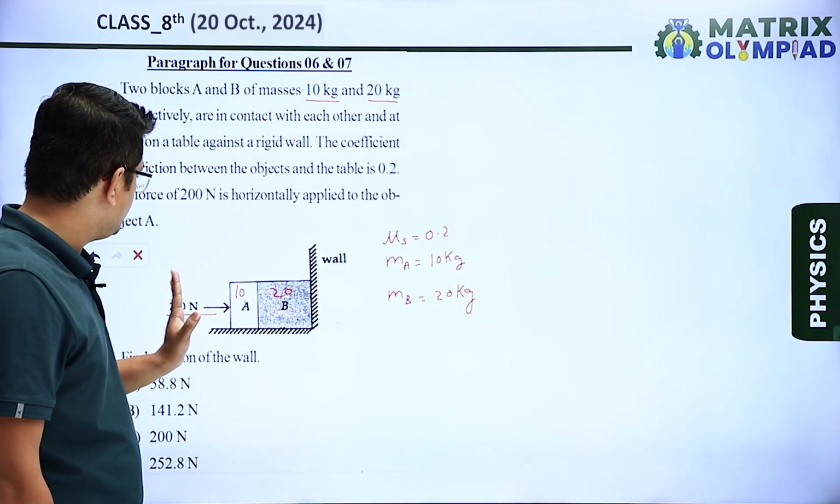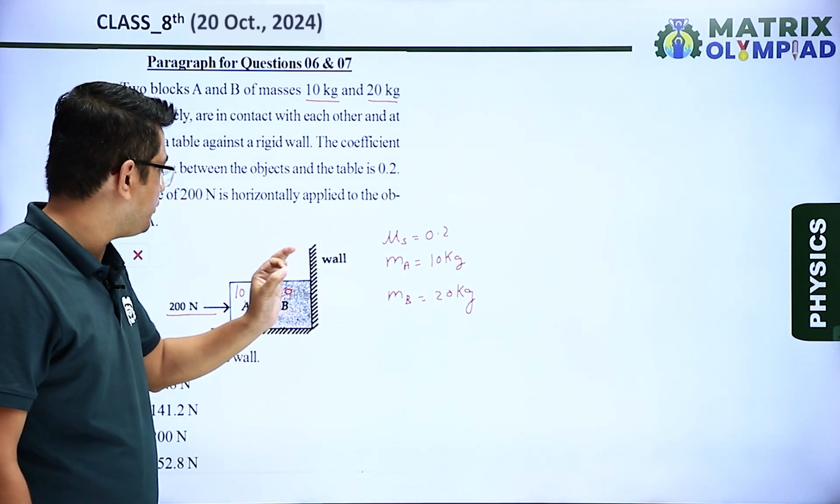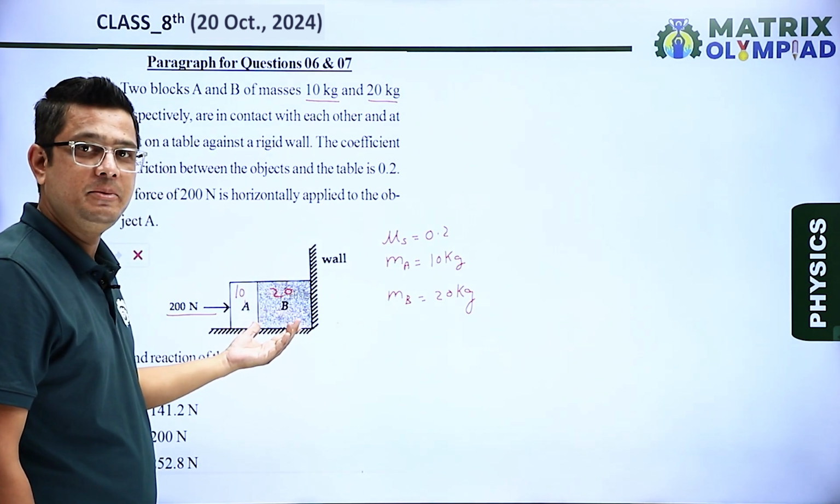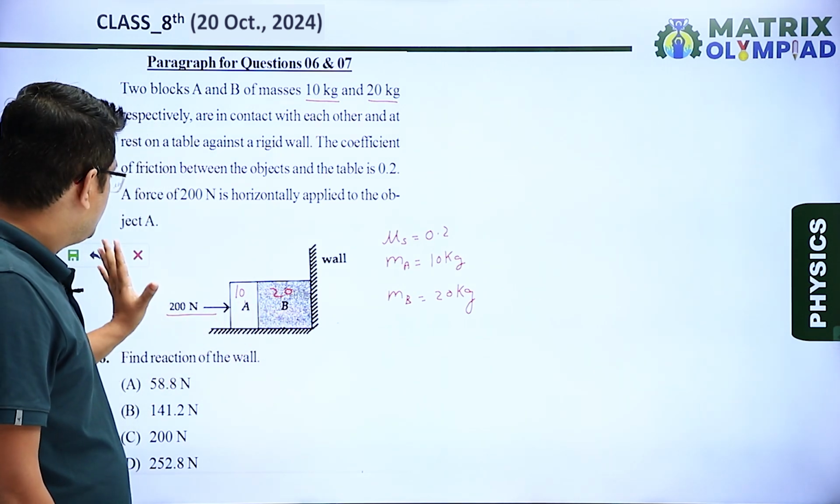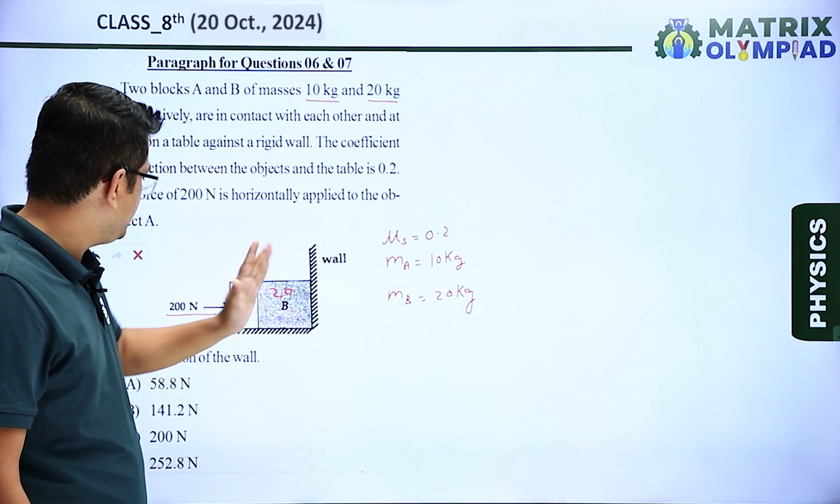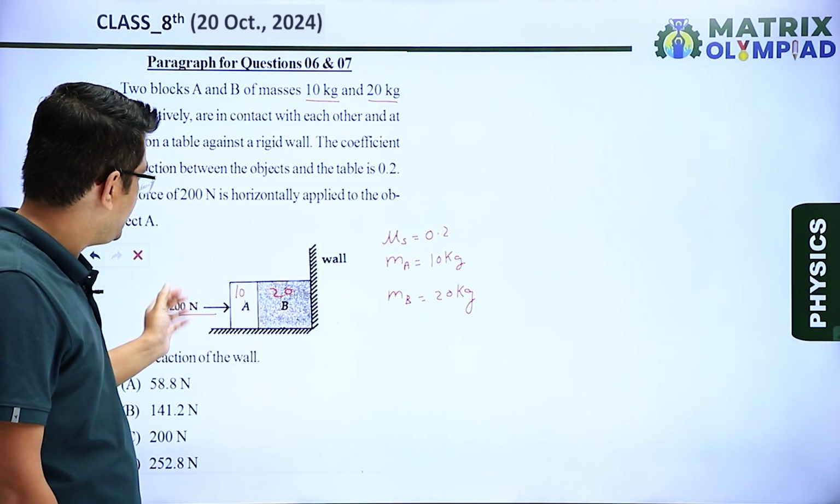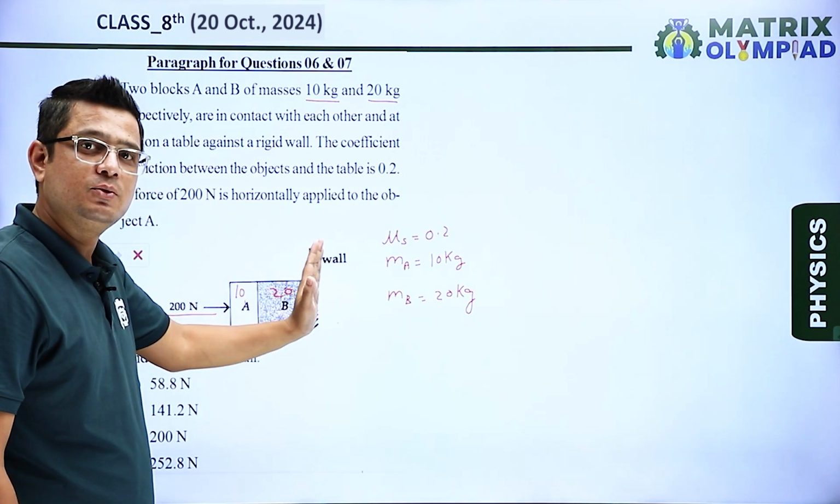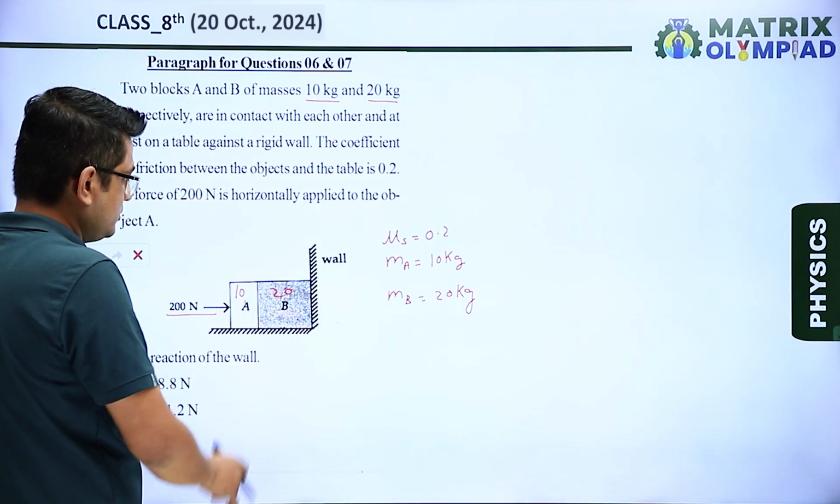So the complete 200 Newton force will not be acting on the wall. First we have to find the friction offered to the A and B objects, which will be in the left direction. So the net force applied on the wall will be given by 200 minus the friction force, and that will be the action on the wall, which is equal to the reaction by the wall. So we have to calculate the friction force offered here.